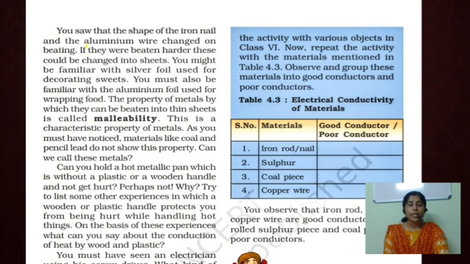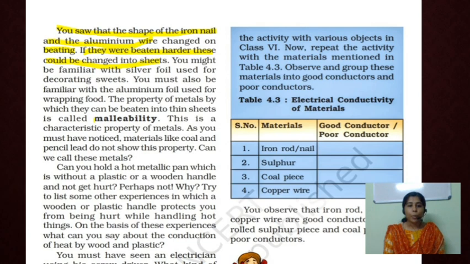Okay, what do you understand from this activity? Yes, you saw that the shape of the iron nail and aluminium wire changed on beating. If they were beaten harder, these could be changed into thin sheets.